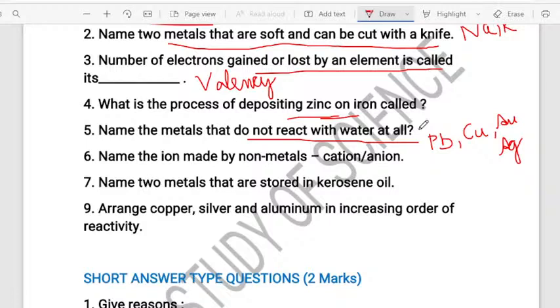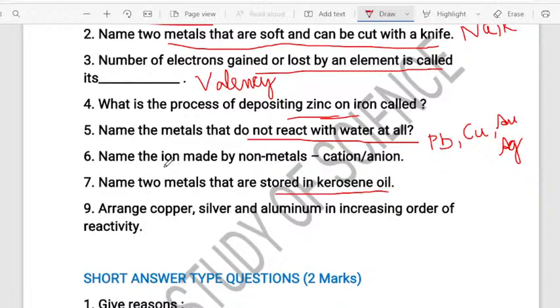Okay. Next, name 2 metals that are stored under kerosene. So which are the 2 metals which are stored under kerosene? I think you must also know the reason behind it. Okay, most of you are giving right answer. That is the sodium and potassium. Yes, because sodium and potassium are the highly reactive metal. When it is kept open in the air, what happens? They will catch the fire. That is why these 2 metals will be always stored under the kerosene oil.